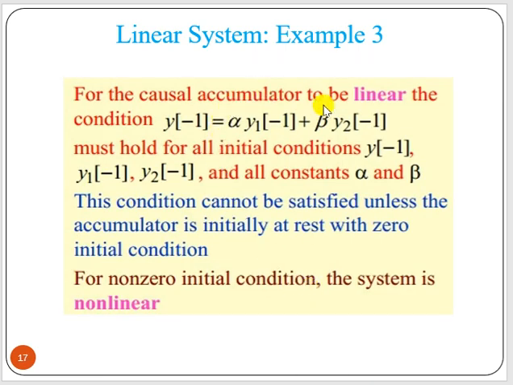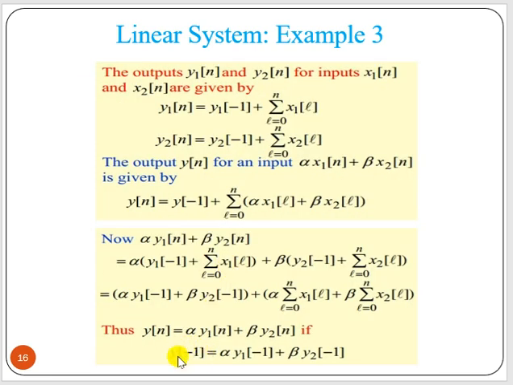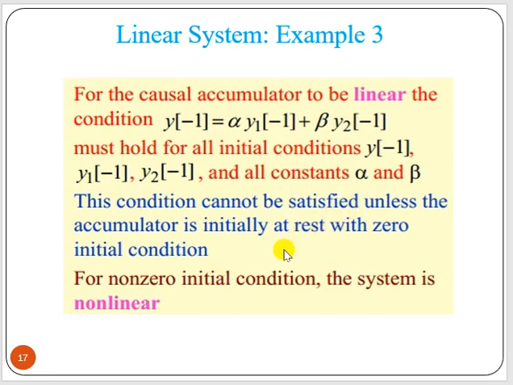So for the causal accumulator to be linear, the condition is that y[-1] should equal the weighted sum of the two initial conditions, y1[-1] and y2[-1], for all constants alpha and beta. This condition cannot be satisfied unless the accumulator is initially at rest with zero initial condition. That means if the initial condition value is 0, then it becomes linear. But if it is not the case, then the system is non-linear.